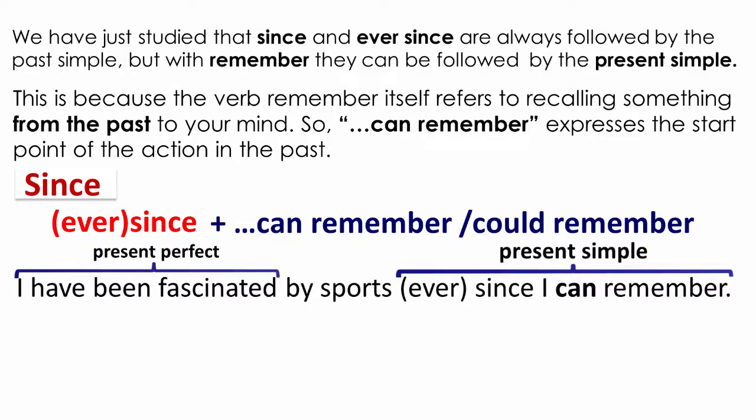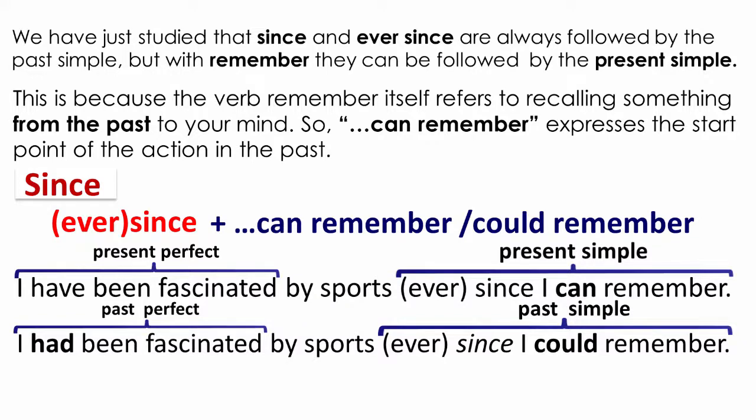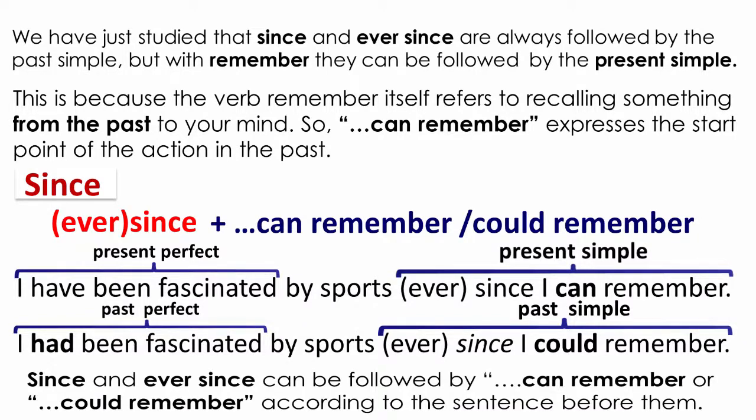The other example, I had been fascinated by sports since or ever since I could remember. In this example, since and ever since are followed by could remember, because the sentence before them is in the past perfect. So, since and ever since can be followed by can remember or could remember according to the sentence before them.